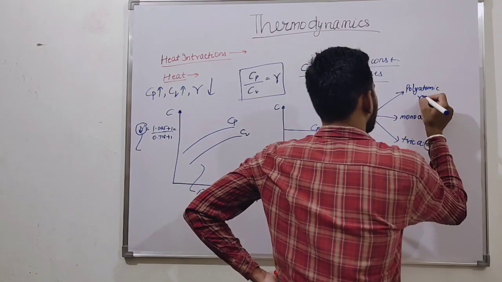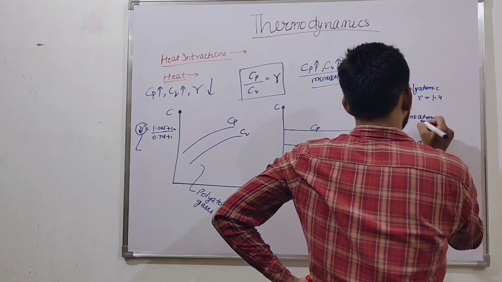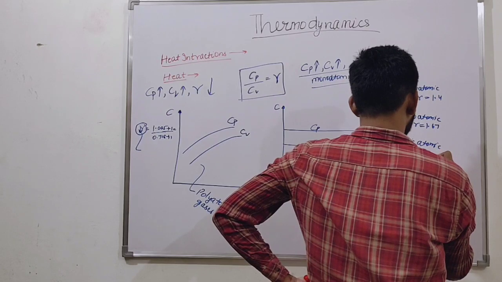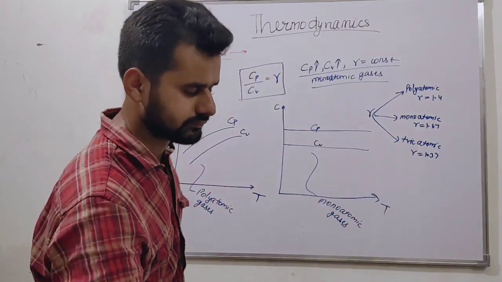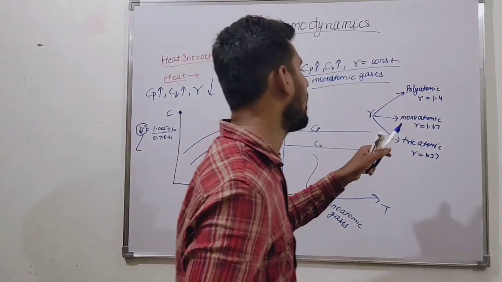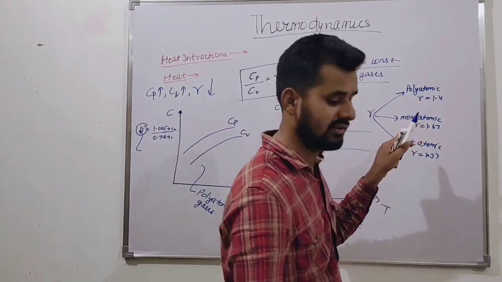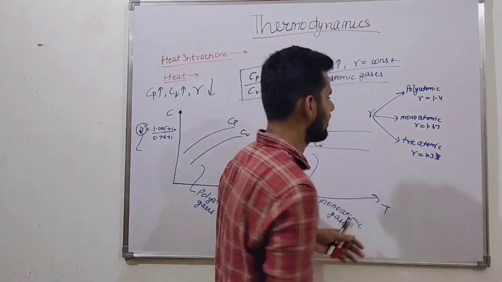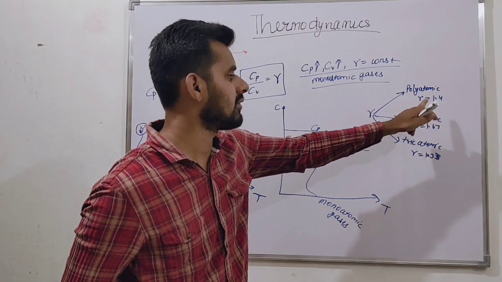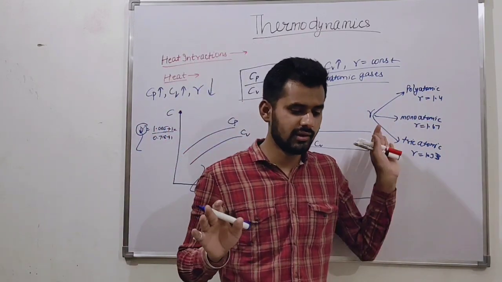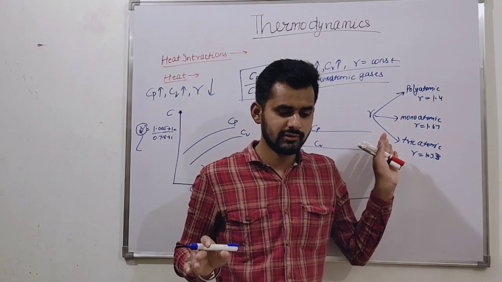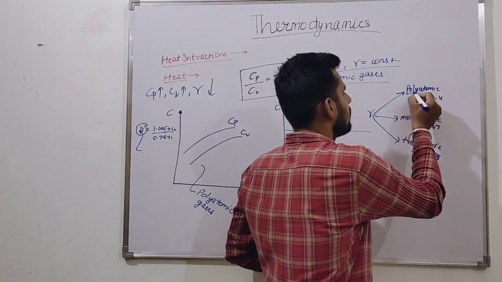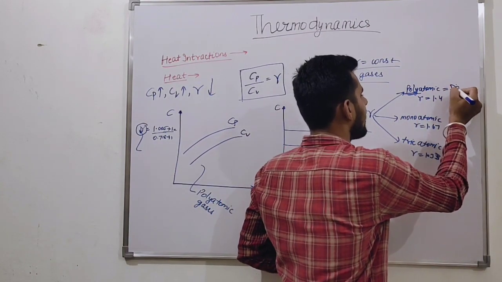The value of gamma for diatomic is basically 1.4, for monatomic basically 1.67, and for triatomic basically 1.33. These are the values of gamma for the various gases. Triatomic 1.33, 1.67 for monatomic, diatomic 1.4.